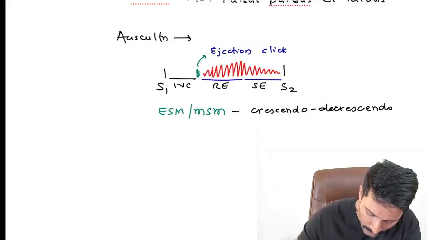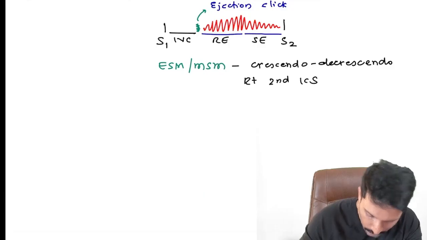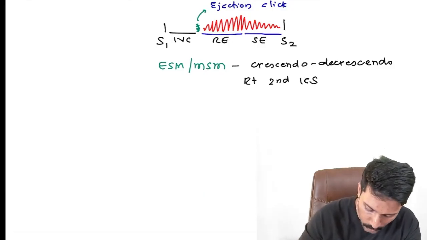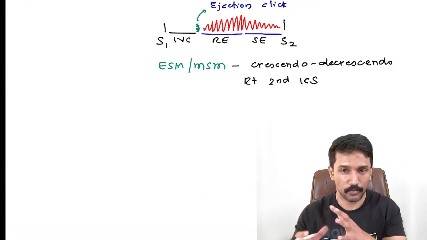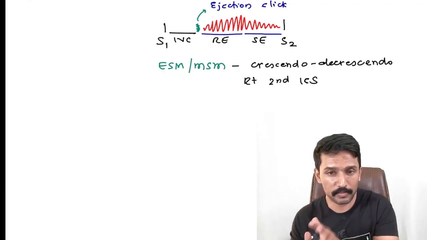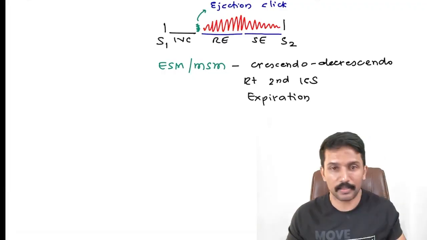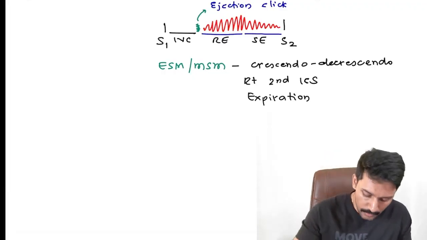And where is it best heard? Of course, the aortic area. Where is the aortic area? Right second intercostal space. And during which phase of respiration is it best heard? Remember, the left gets more blood during expiration, so louder murmurs. So it is best heard in expiration. We ask the patient to hold the breath in expiration. That is where we get the murmur clear.